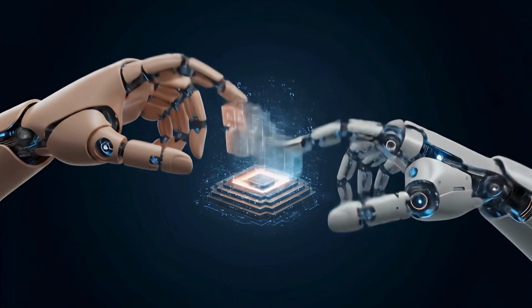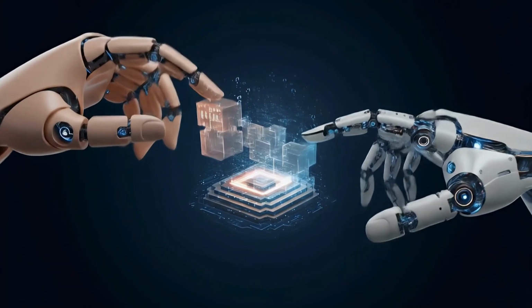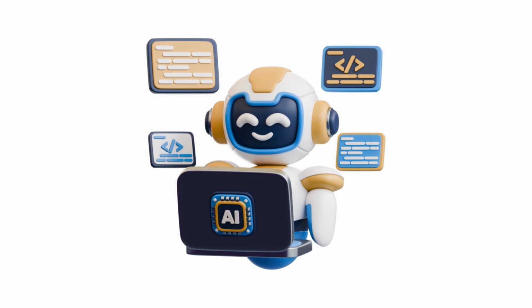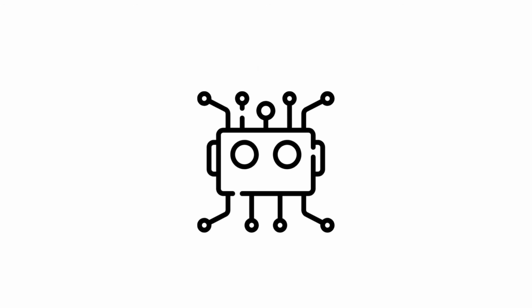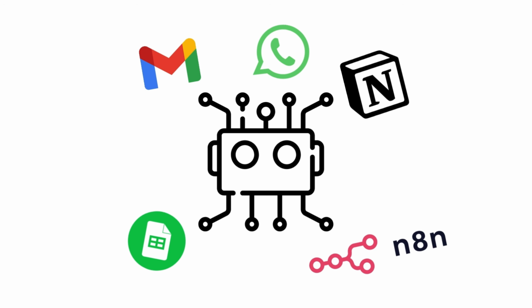So, by the way, why does the AI agent matter to us? AI agents are changing how we work. They save a huge amount of time through automation, reduce repetitive manual tasks, operate 24/7 with consistency, and connect multiple tools together like Gmail, WhatsApp, Notion, Google Sheets, and AI models to create an intelligent ecosystem.